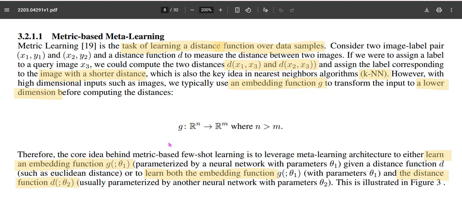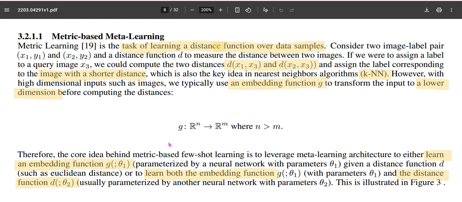there are three kinds of terminology applied here: metric learning, meta learning, and few shot learning. We already know what few shot learning is. We have very few data samples and try to generalize, similar to how a human learns on the task it is surrounded by. And in meta learning, we know that we are trying to use prior experience. We try to utilize the experience we have attained earlier